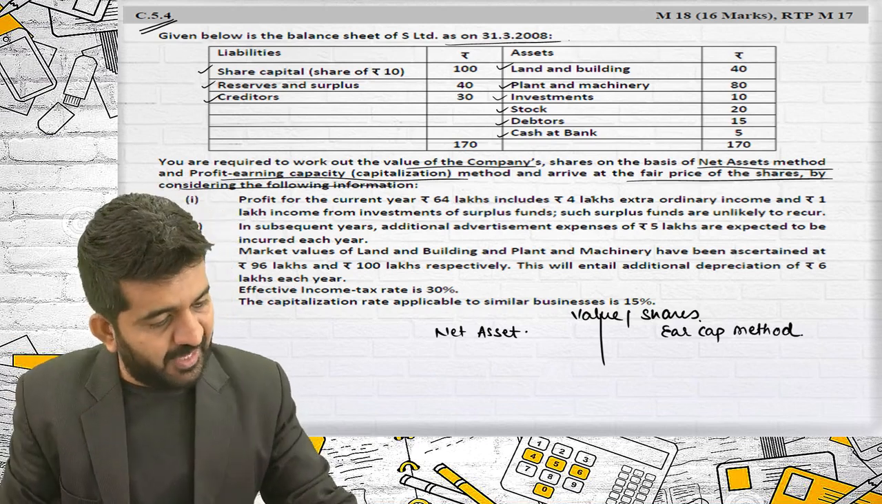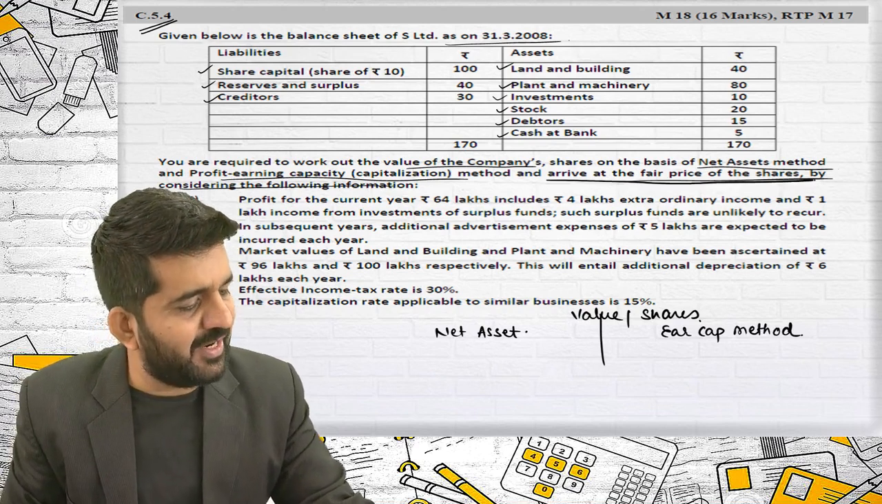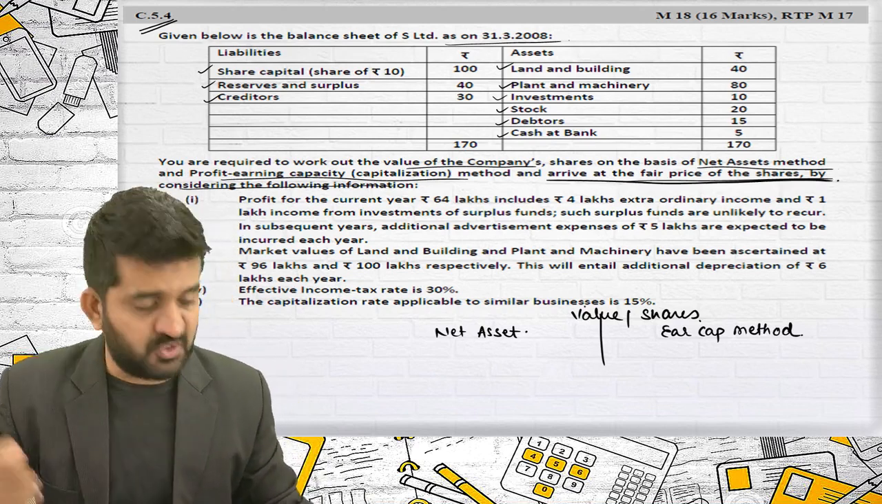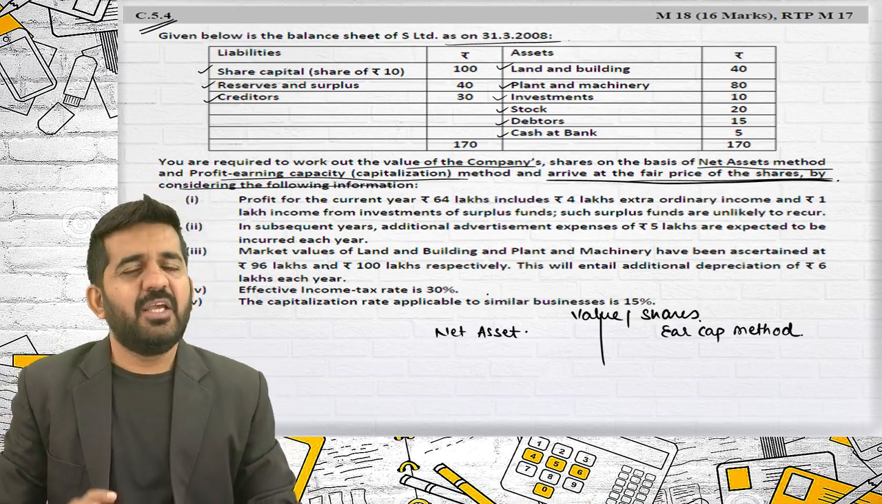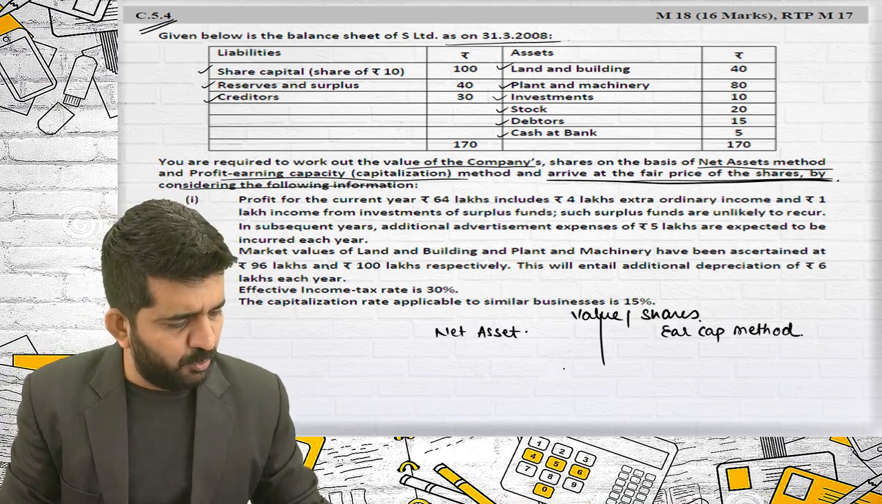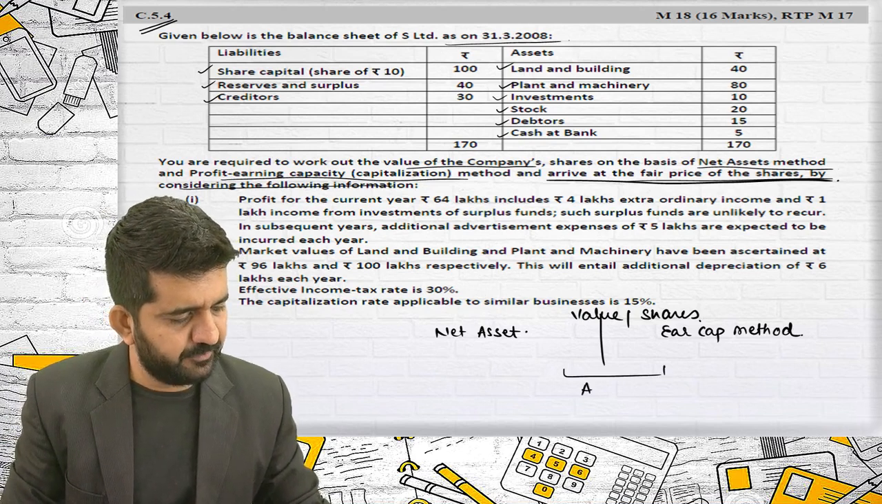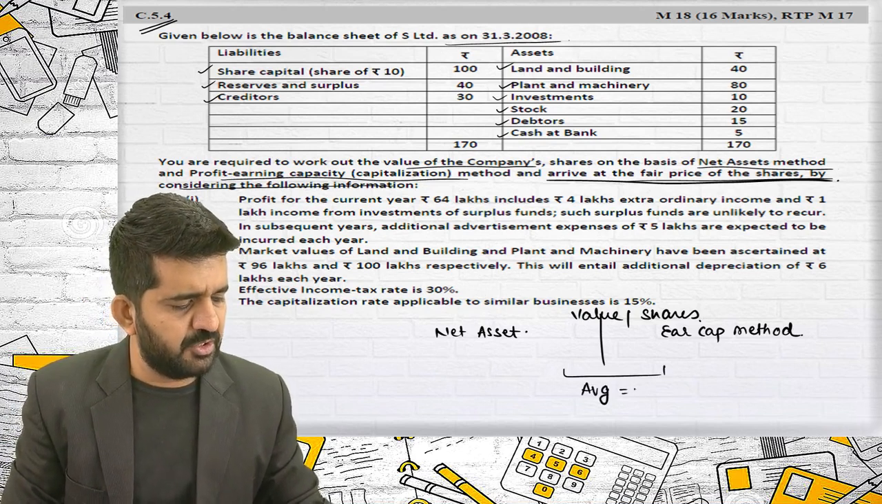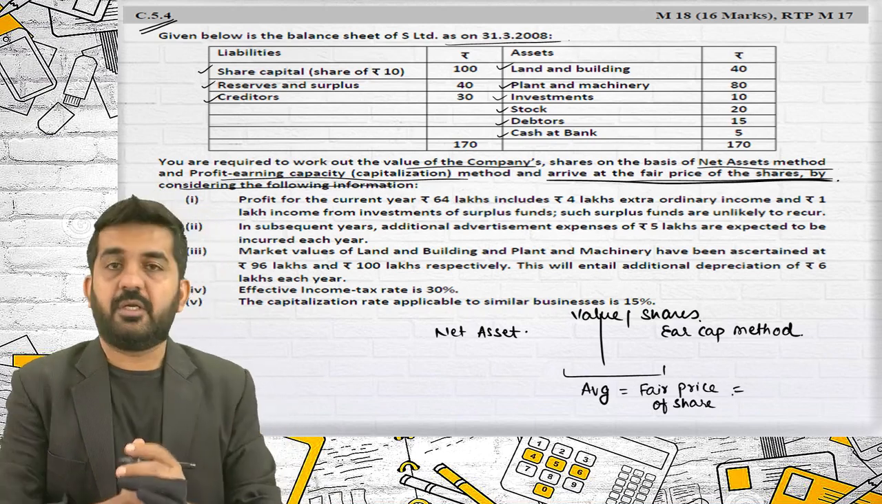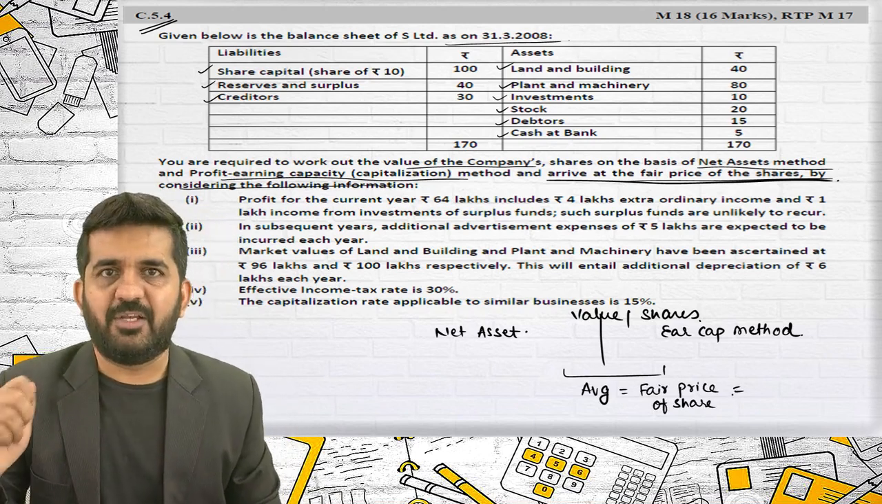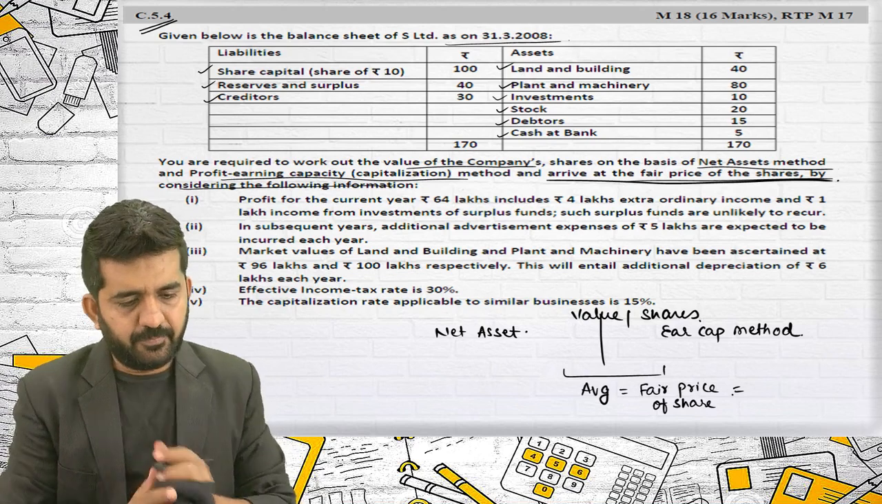Once I get the value and arrive at a fair price. So what is fair price? By net asset method or earning capitalization method? If nothing is given, we'll be taking the average of both. Average will be nothing but fair price of share. So we are practically doing valuation of the company by two methods.